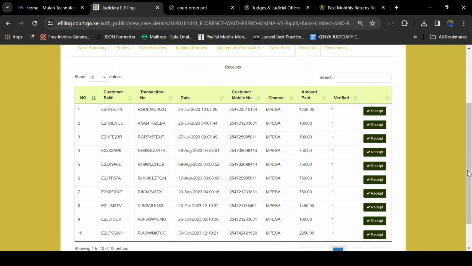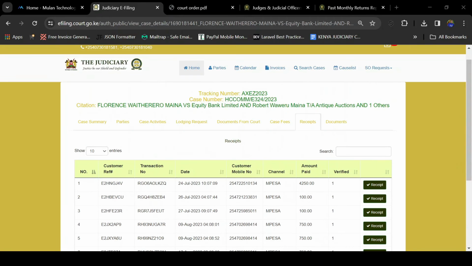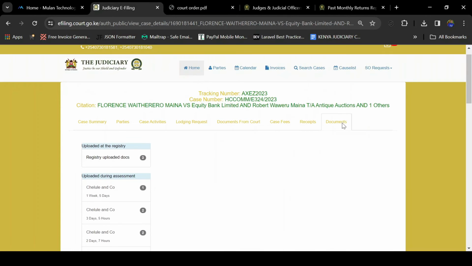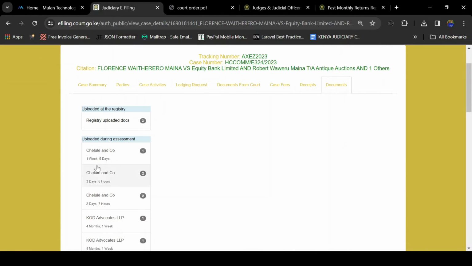Going back to the case details page, you can also view all documents that you have ever uploaded to that particular case, whereby under this documents tab, you can view the document uploaded during the assessment. You will also be able to see the duration since you uploaded the last document that you're viewing.